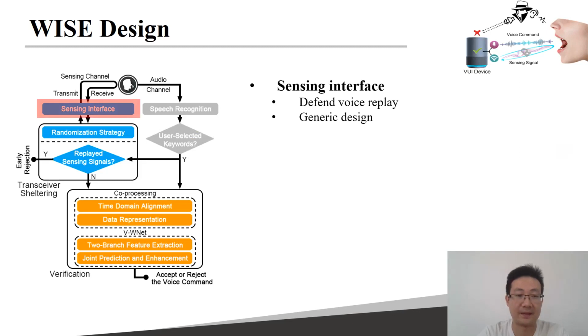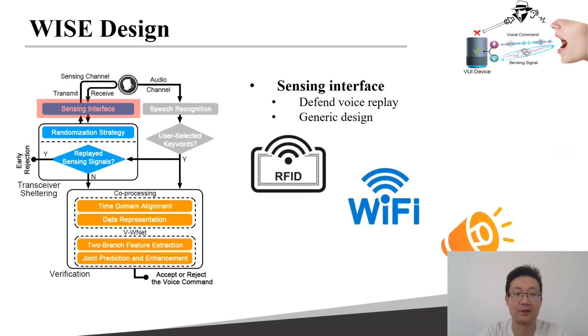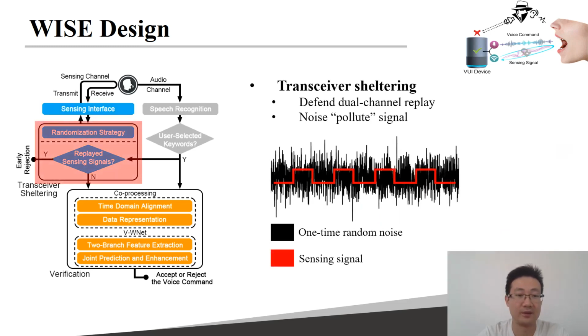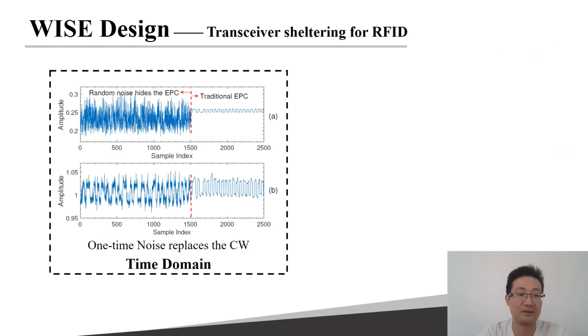Sensing interface captures the user's mouth movements during speaking to defend the replay attack on the voice command. It is a generic interface to cooperate with different wireless signals, such as RFID, Wi-Fi, and acoustic signals. Transceiver sheltering uses the one-time random noise to pollute the sensing signal, and only the UVI device itself knows how to recover the signal each time. Such a mechanism makes WISE further resilient to dual-channel replay attack.